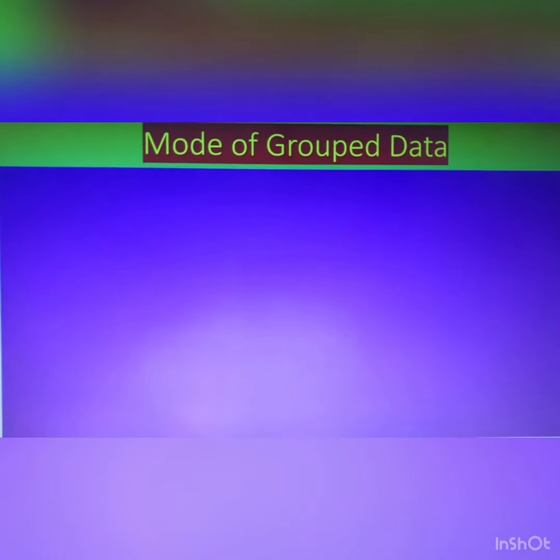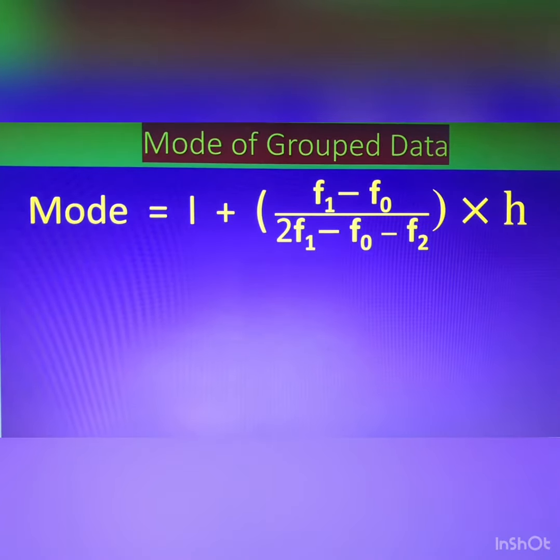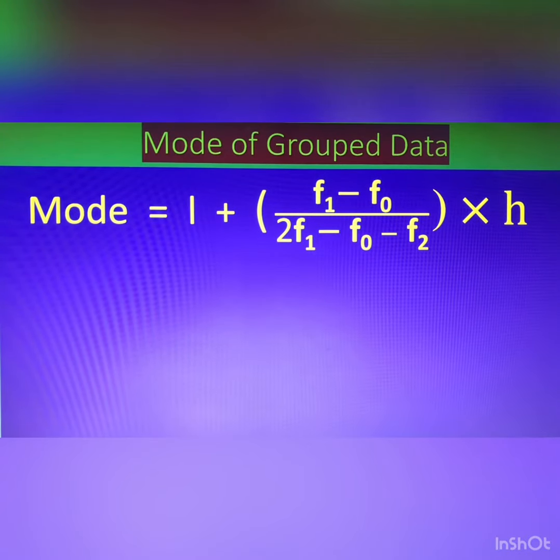Now the mode of the grouped data. How can you find the mode of the grouped data? We will use a formula: mode equals L plus f1 minus f0 divided by 2f1 minus f0 minus f2, multiplied by h. H is the class size and L is the lower limit. How can you remember it?